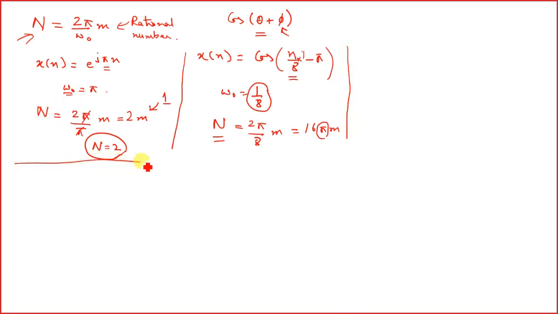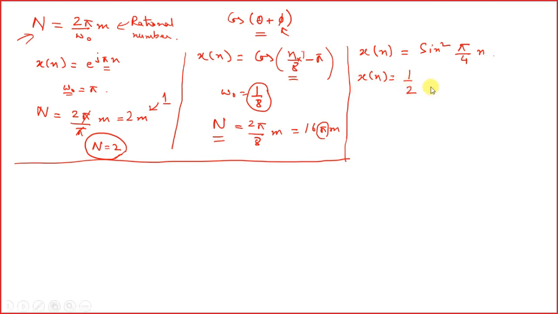Now let us take another example. x[n] equals sine square of pi by 4 n. So we have x[n] equals half minus half cos of 2 pi by 4 n.